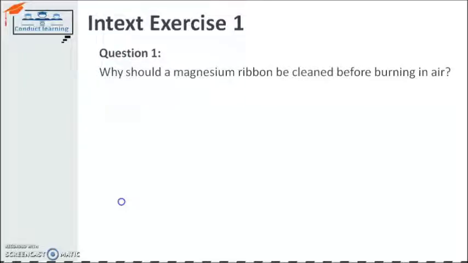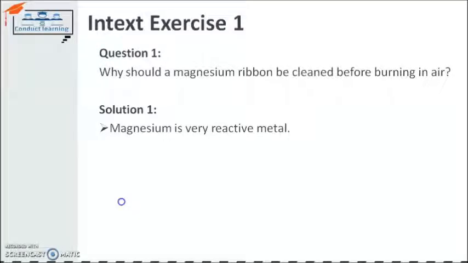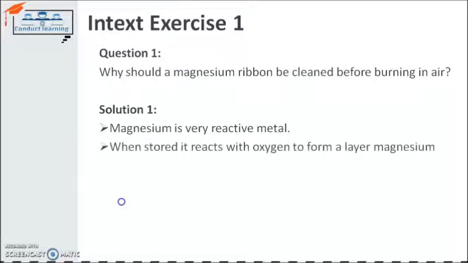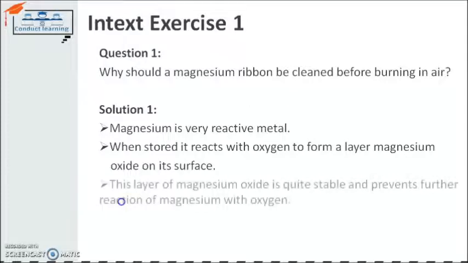The same is written there. Magnesium is a very reactive metal. It easily reacts with oxygen present in the air. When stored, it reacts with the oxygen to form a layer of magnesium oxide on its surface. This layer of magnesium oxide is quite stable and prevents further reaction of magnesium with oxygen.